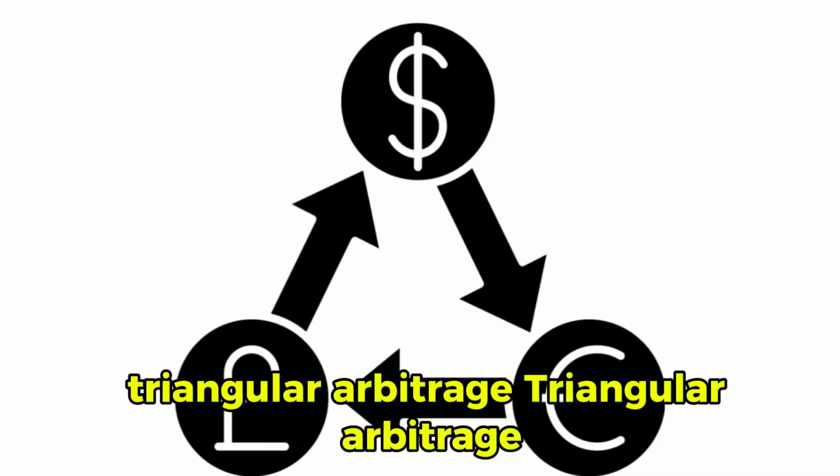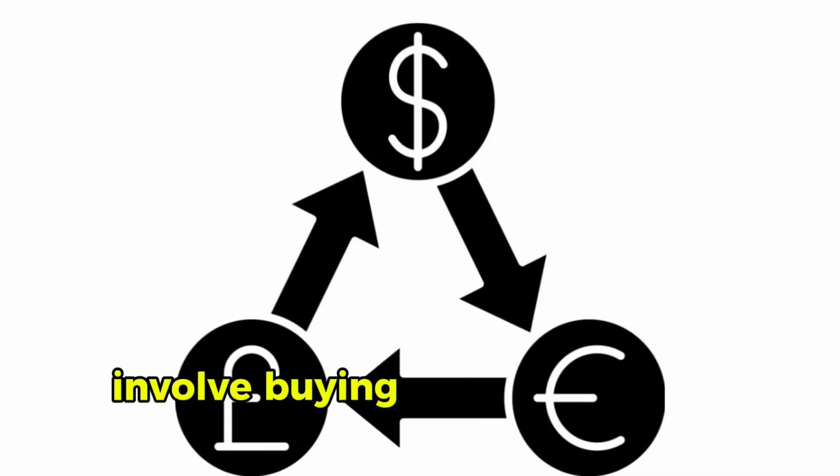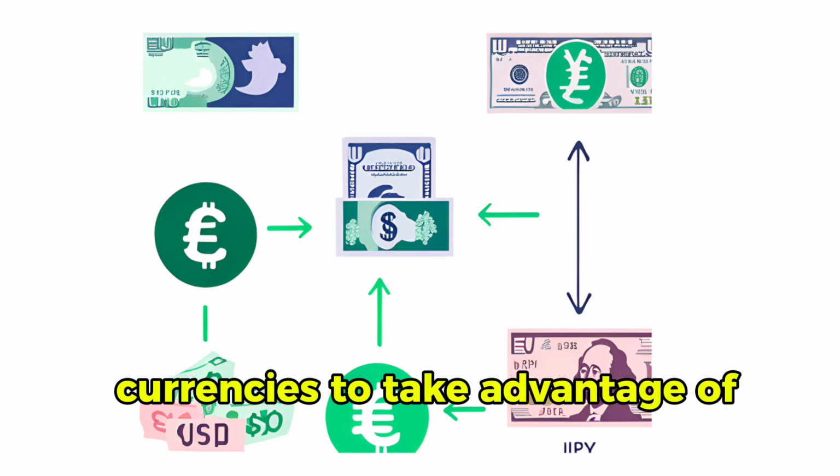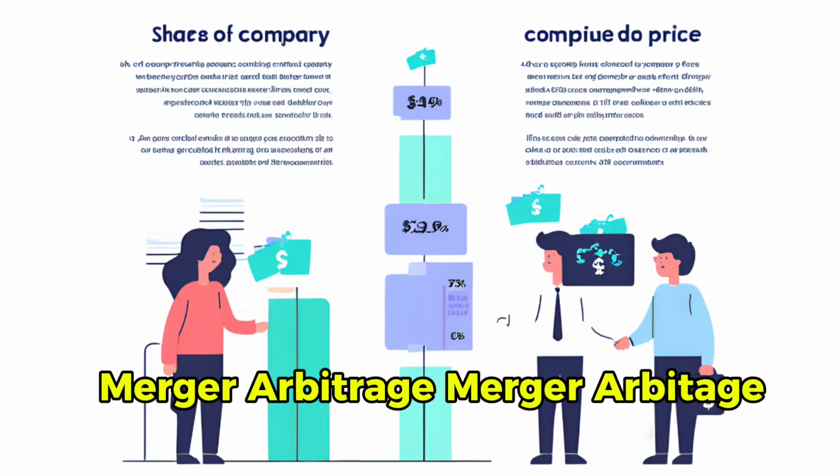Triangular arbitrage. Triangular arbitrage involves buying and selling three different currencies to take advantage of price differences.